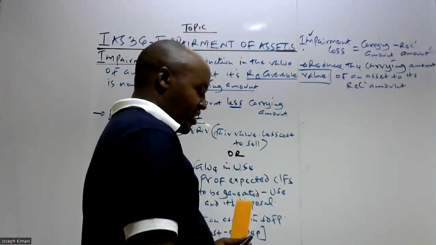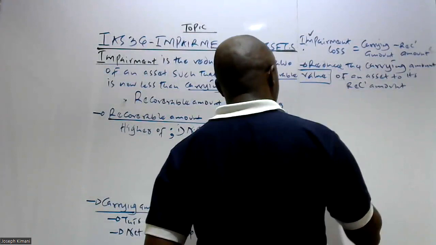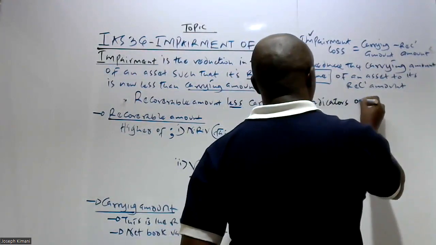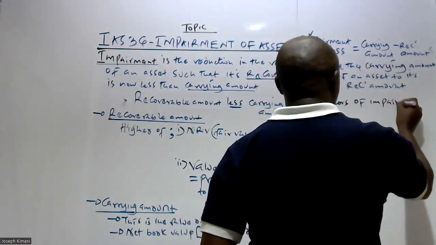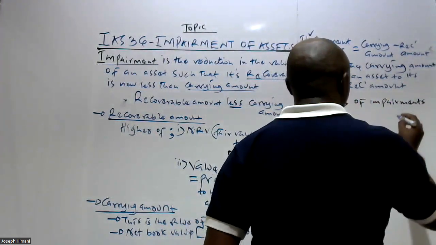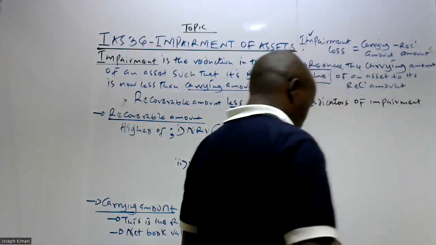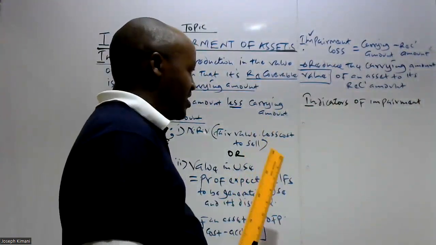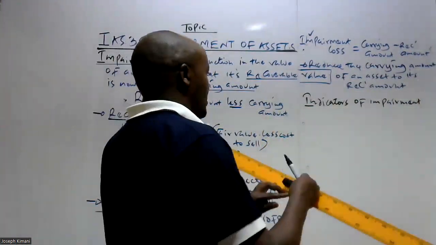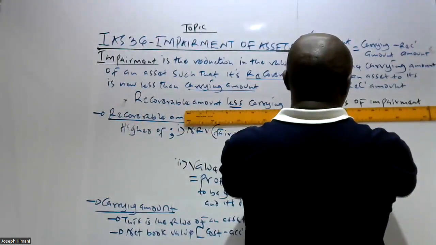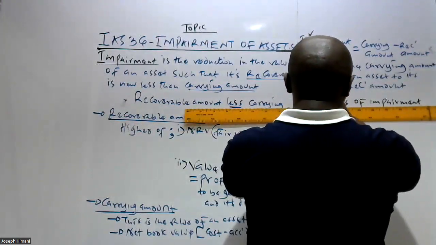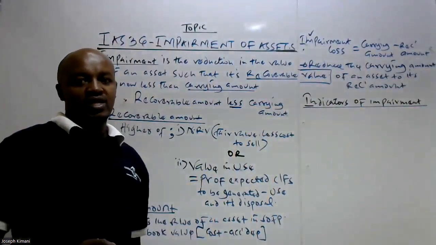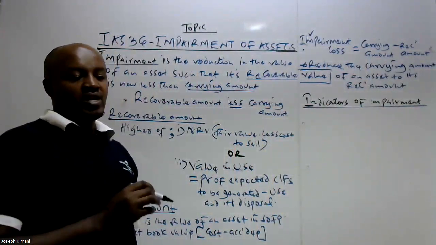Now here we have a number of factors, or basically we have various evidence which could show that the asset could be impaired. So I think we can look at those now, indicators of impairment. When we talk about the indicators of impairment, we have said that these are factors which show that an asset could be impaired, of which if any of these particular factors exists, then what an entity should do is basically to proceed and carry out an impairment review.